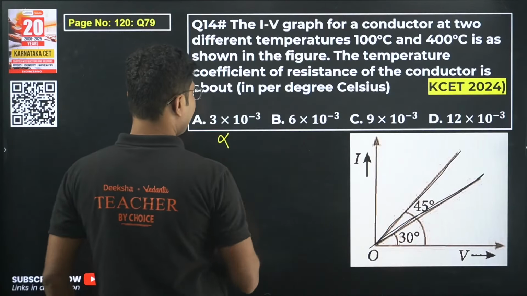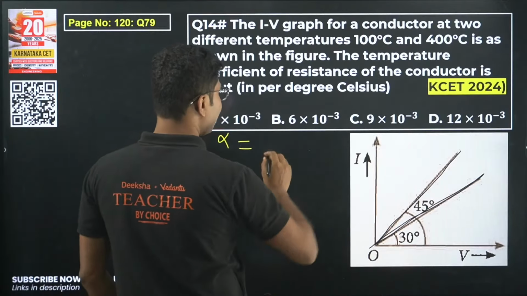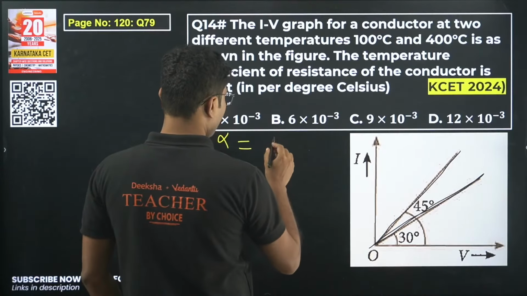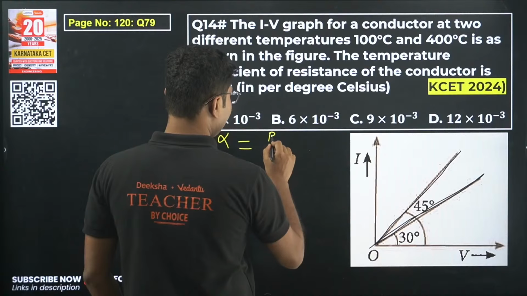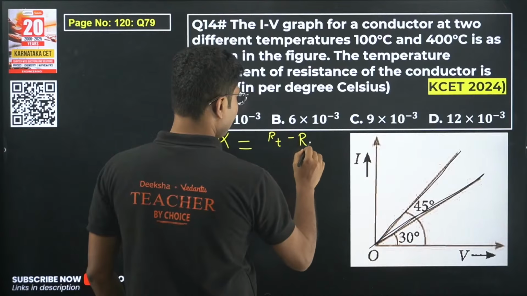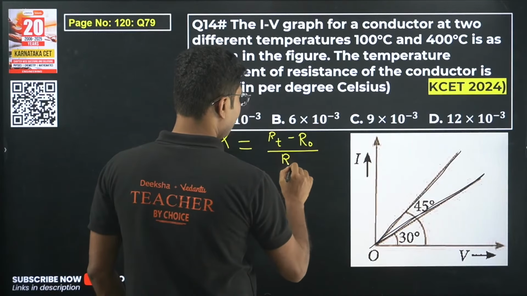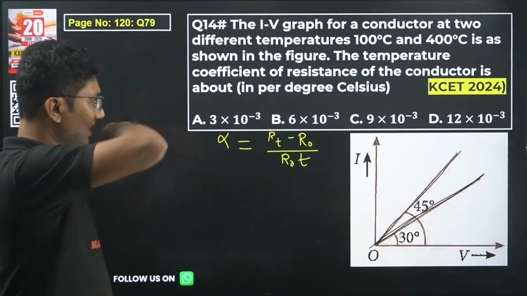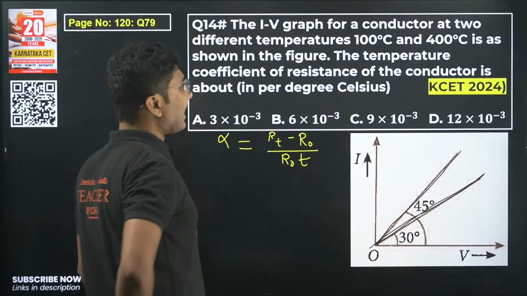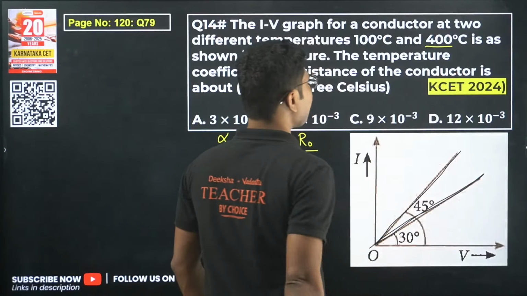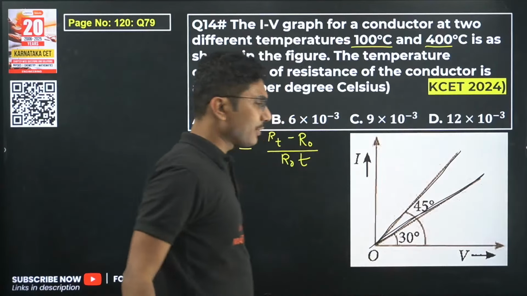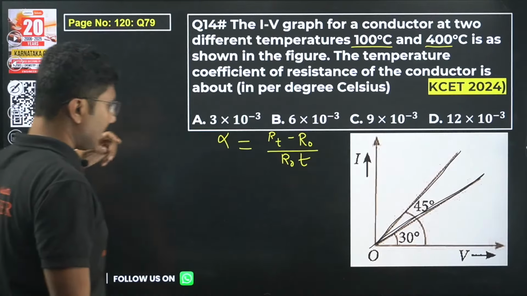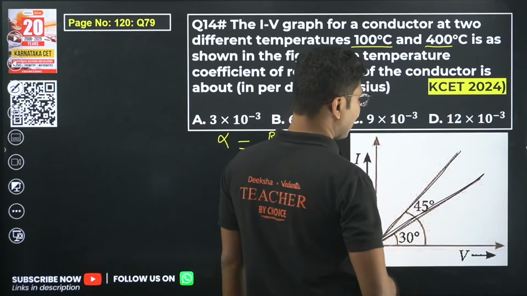How to calculate alpha? It is basically the difference in resistance, RT minus R naught, divided by R naught into T. This is the formula to calculate the temperature coefficient. Now what is RT? RT is the resistance at the higher temperature, R naught is the resistance at the smaller temperature. So first we have to figure out which one is the higher temperature case, which one is lower.